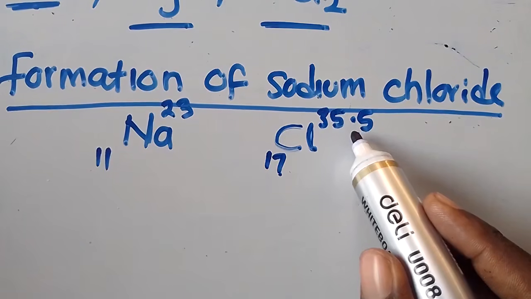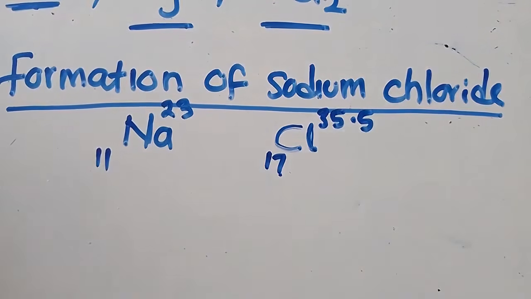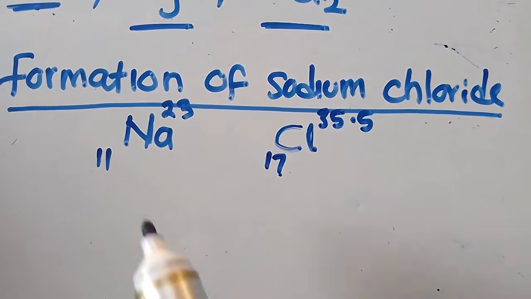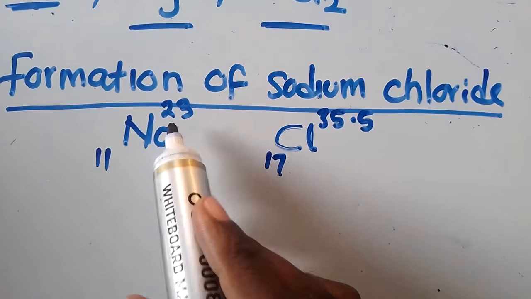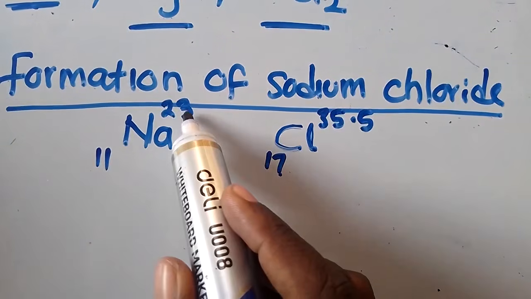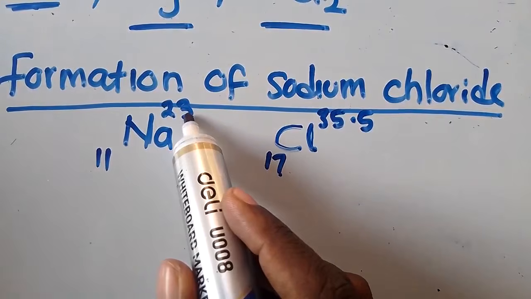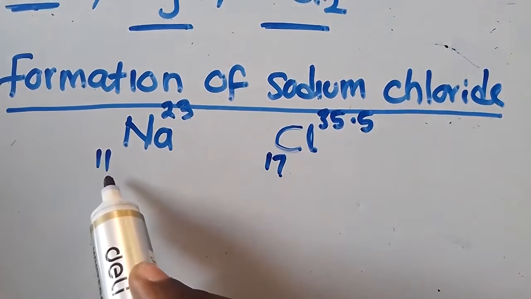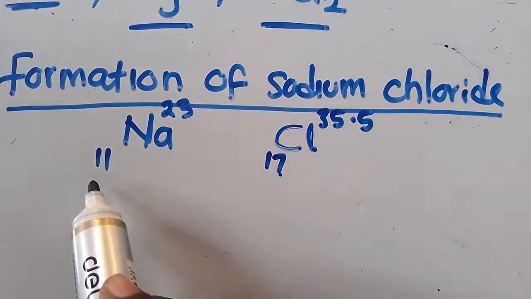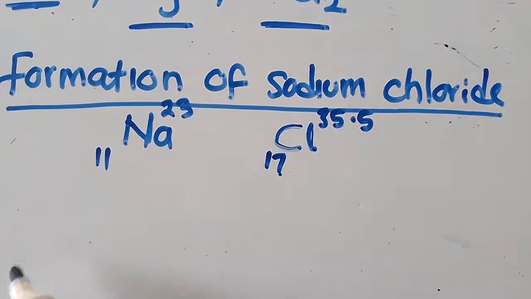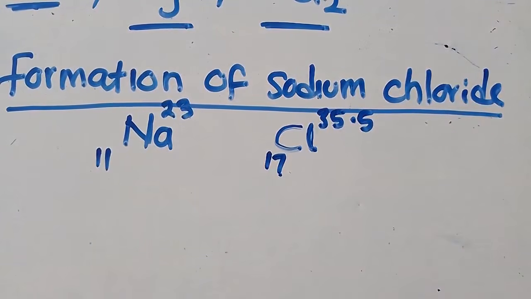When writing the electronic configuration, this is called the proton number and this is called the mass number. The other name for mass number is the neutron number, and the other name for proton number is the atomic number. This is what you need to get and understand.